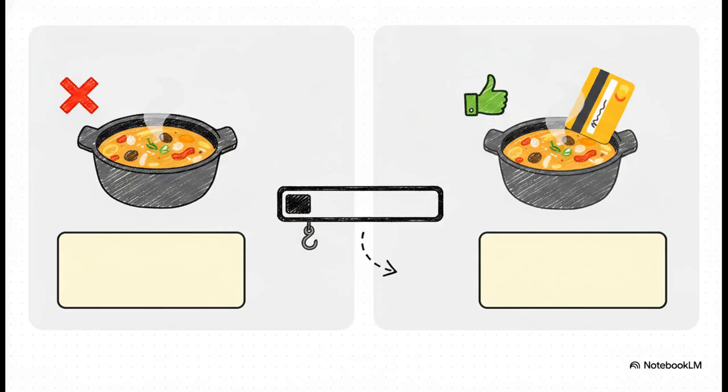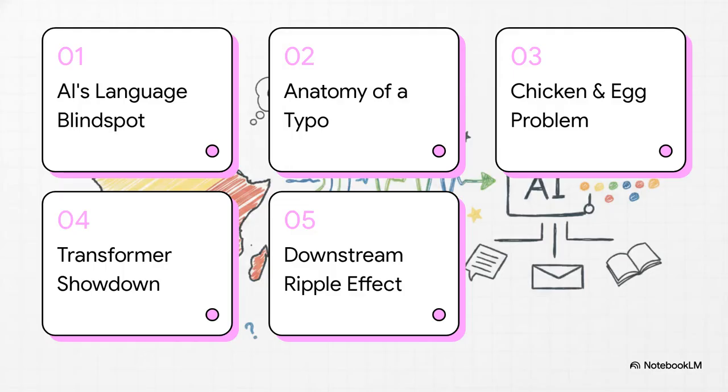Take the Hausa phrase, abincin bashi dadadi, which means the food is not delicious. But if you just drop a single space and a tiny hook on the letter D, it becomes abincin bashi dadadi, and that translates to food bought on credit is delicious. So just a missing space and a missing little hook shifts the entire semantic meaning. It completely breaks natural language processing tools. So today we're going on a journey to see how researchers actually solve this.